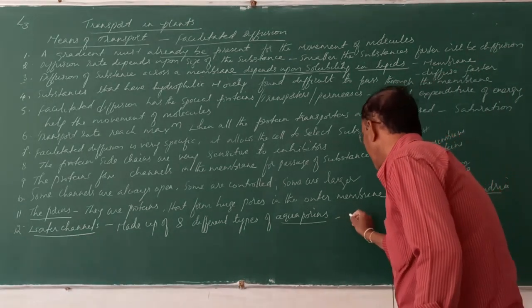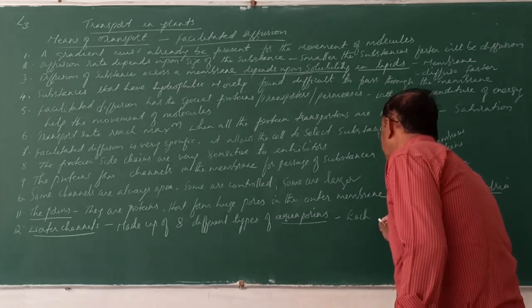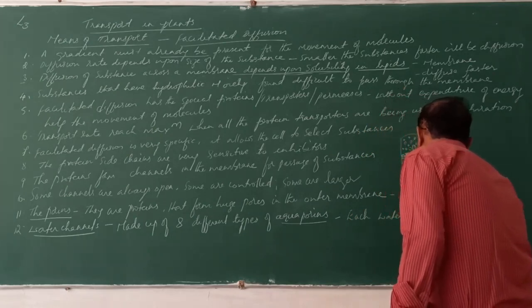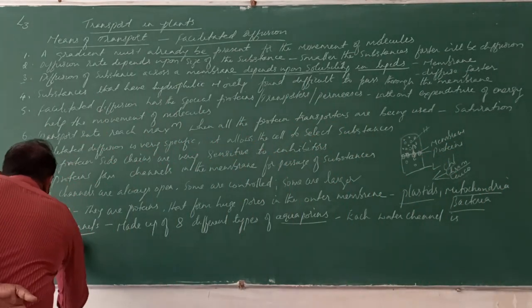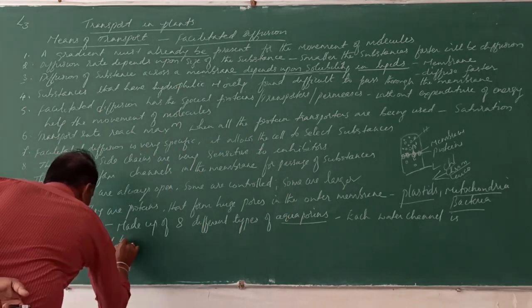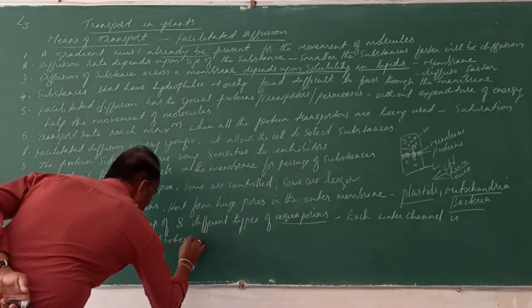You can write it in this manner also. Each water channel is surrounded by 8 proteins.